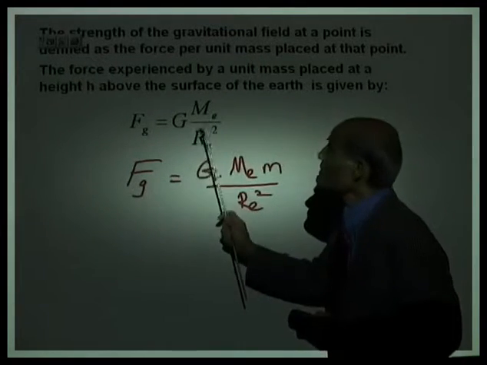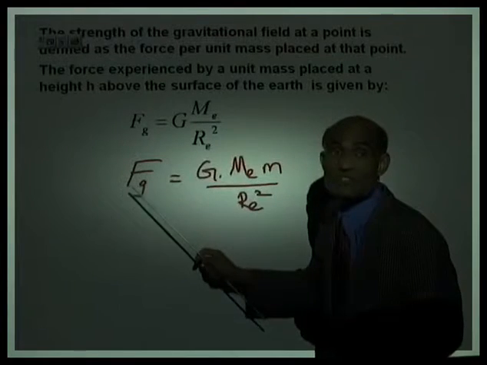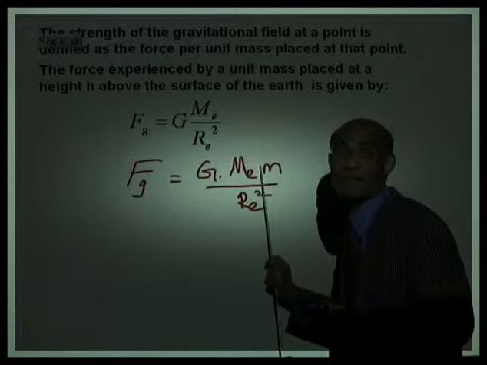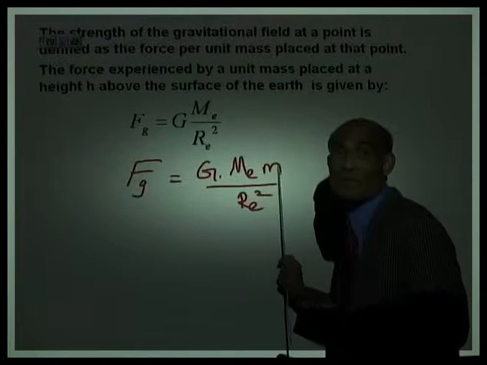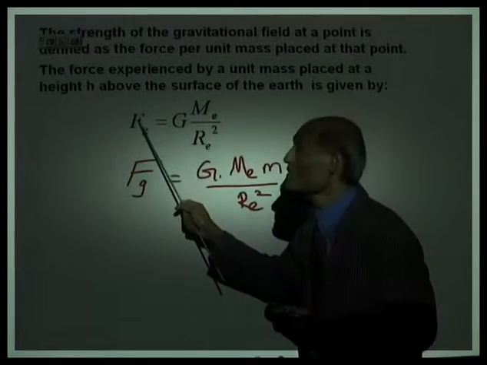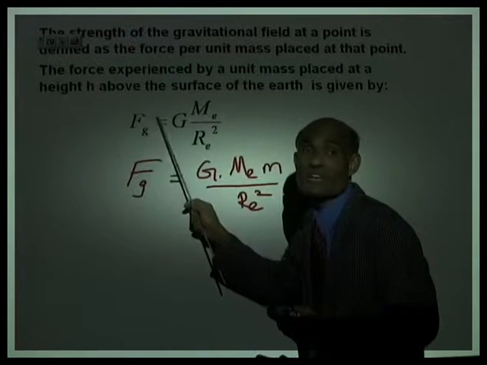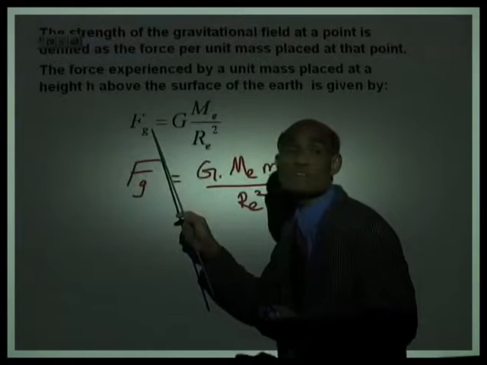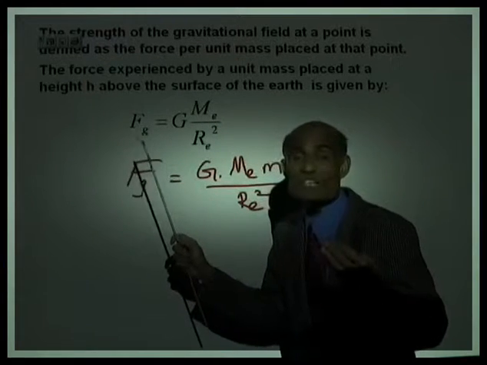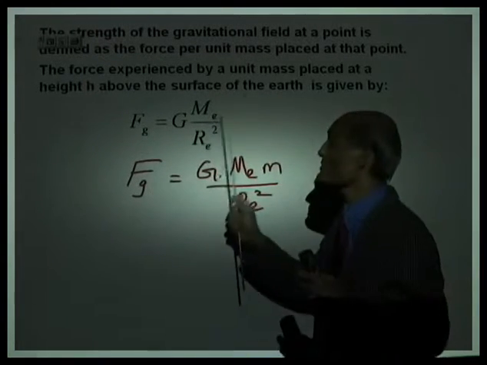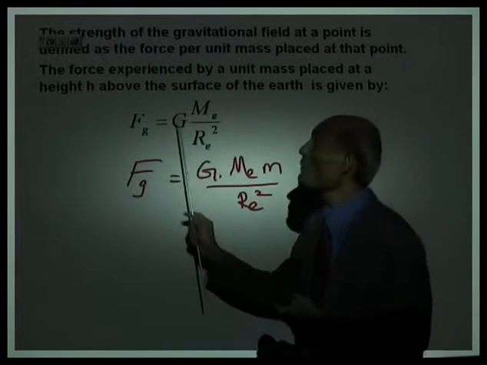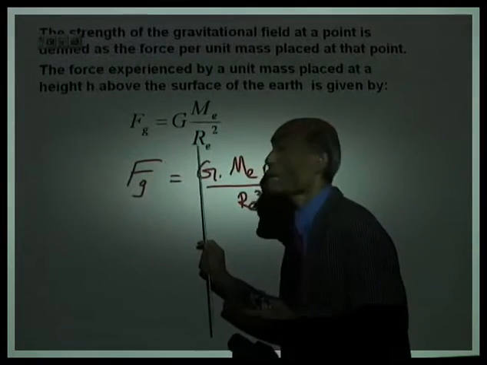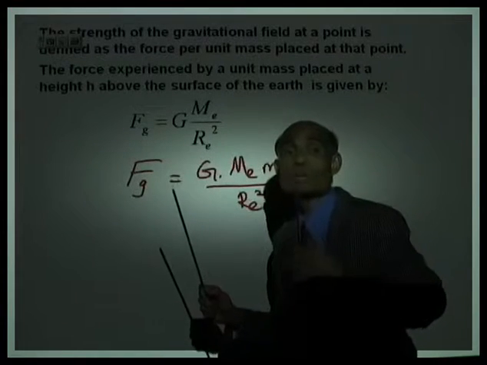Well, since gravitational field is the force per unit mass, what is the value of this m? That would be 1. When m is equal to 1, you can see the force per unit mass is G Me over Re squared. And this is a measure of the gravitational force on the surface of the earth. If you now want to find the gravitational field at an altitude h, replace this Re by Re plus h.